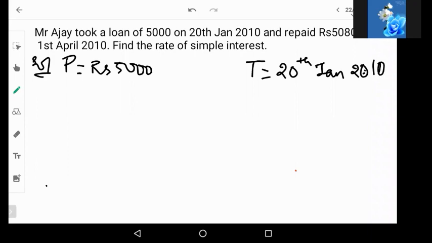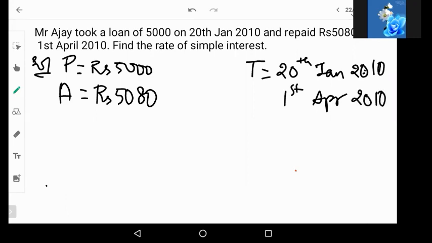Now the repayment will be along with the interest, so that will become amount. So amount will be rupees 5080. Amount is nothing but principal plus interest. And he repaid that on 1st April